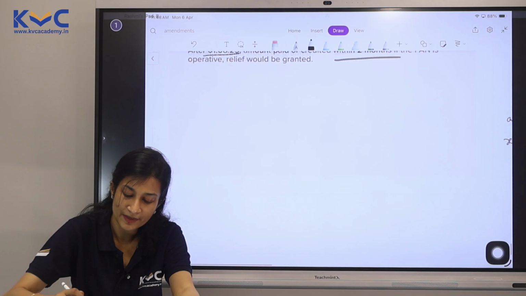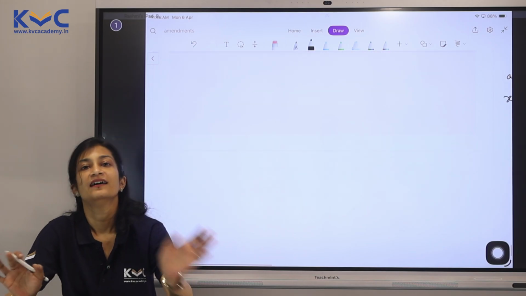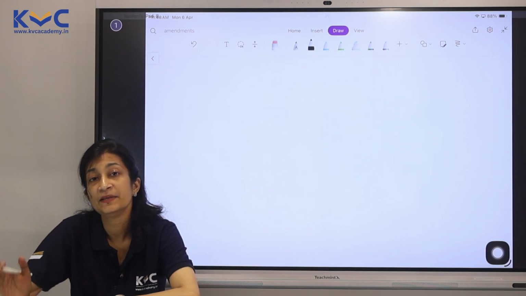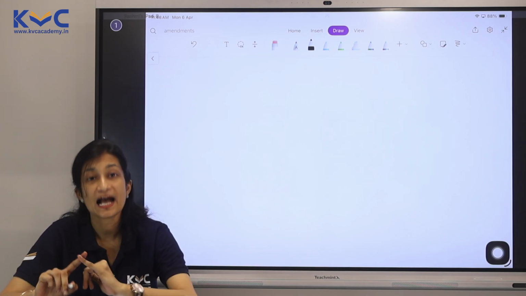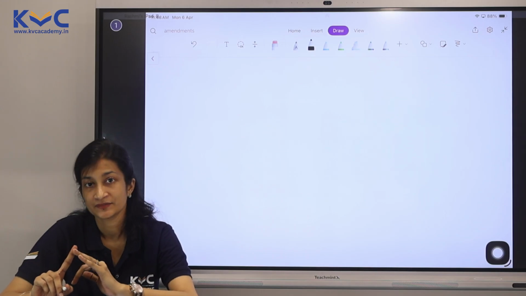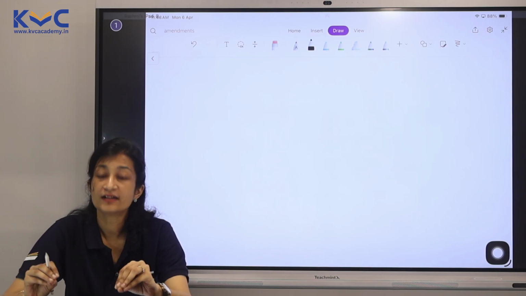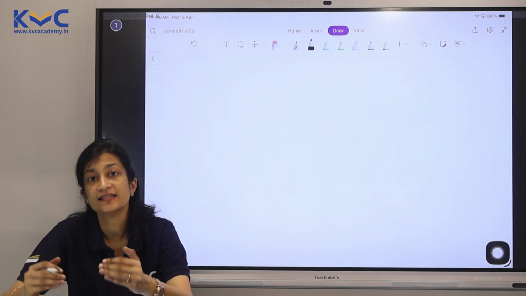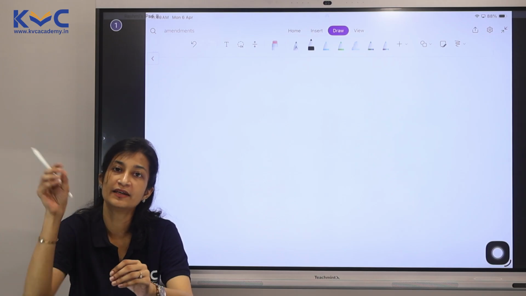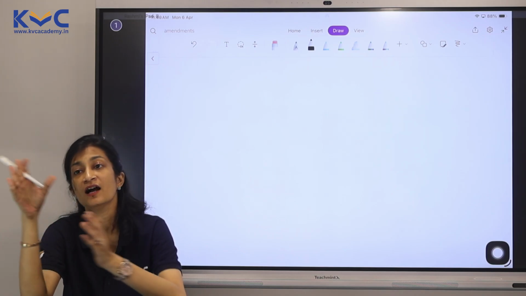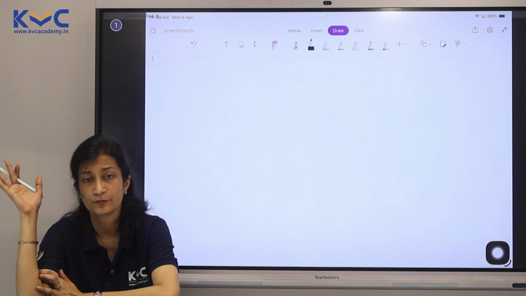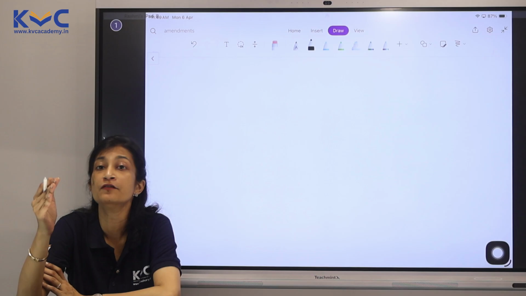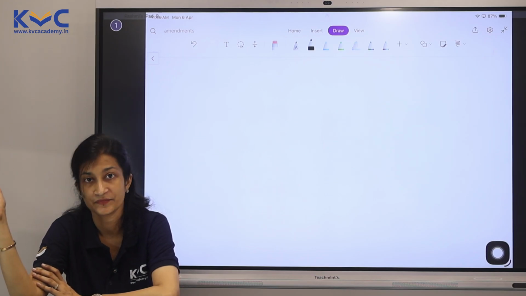So this is the list of amendments which we have. Please go through all of these amendments and please pay special attention to the slab changes, updated return. There are likely chances of getting questions, even capital gains to bonds which have been added. It is likely to be questioned in sums. They may give you that this person has invested in Housing Urban Development Cooperative Bond. Now you would not even know. Please pay special attention and make sure you give 54 EC deductions there.